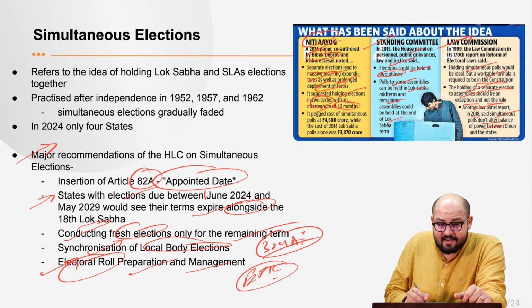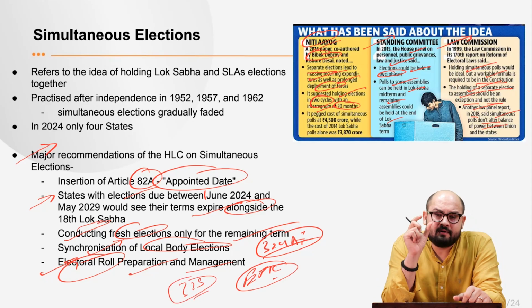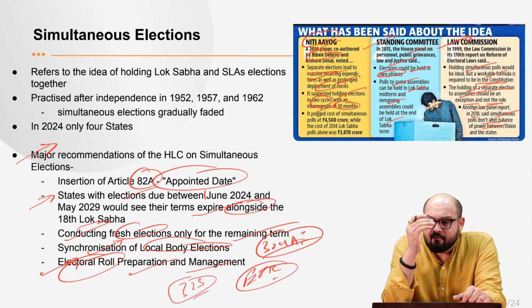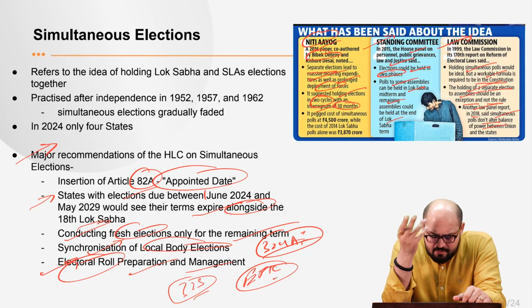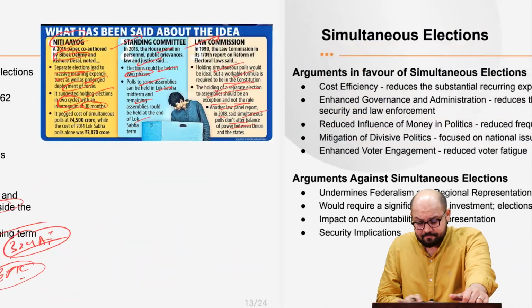So it says that Article 325 needs to be amended so that we can have a common elector photo identity card for all the 3 tiers of the elections. So these are some of the broad recommendations.